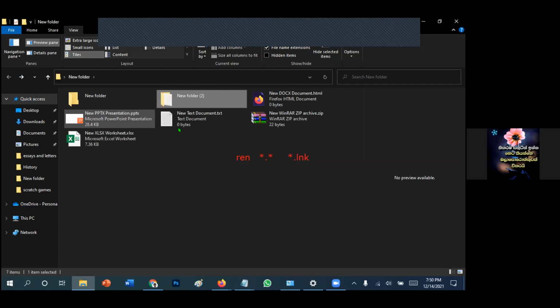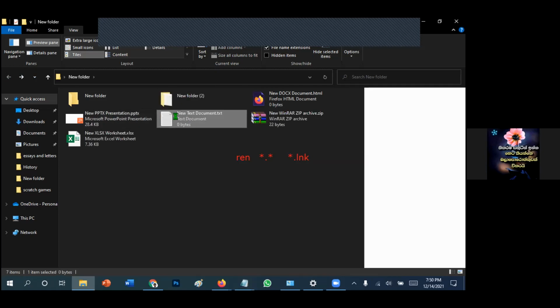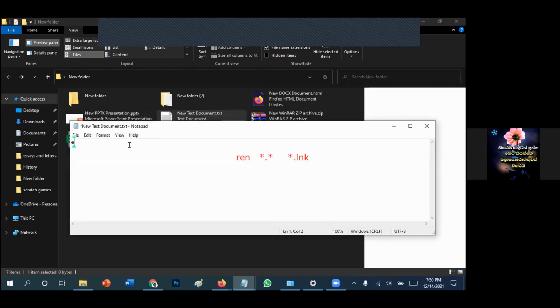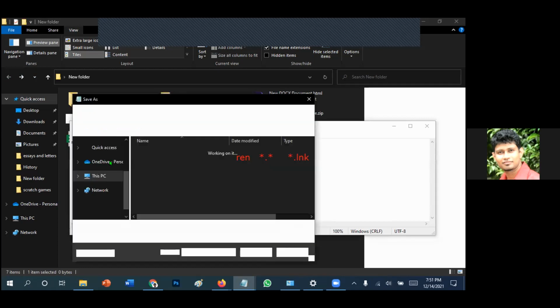Just go back. So after that, REN space, the two stars with a dot in between, and how many spaces should we keep? Only one space. Space asterisk dot LNK. Not INK, LNK. Right. Now save the file. Go to File, Save as.